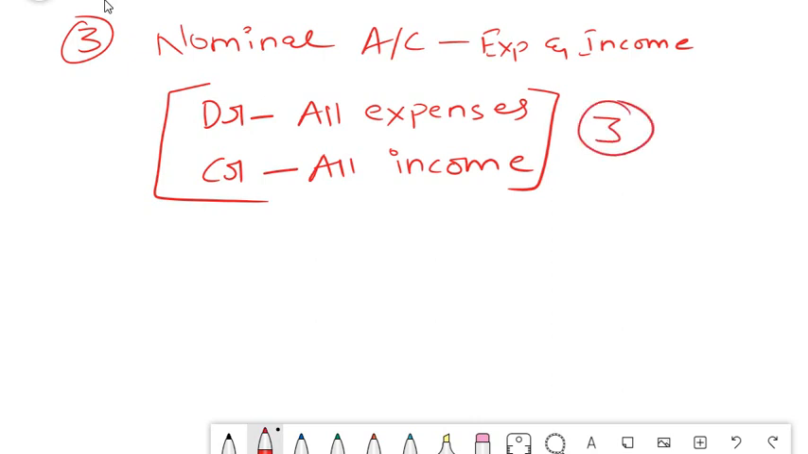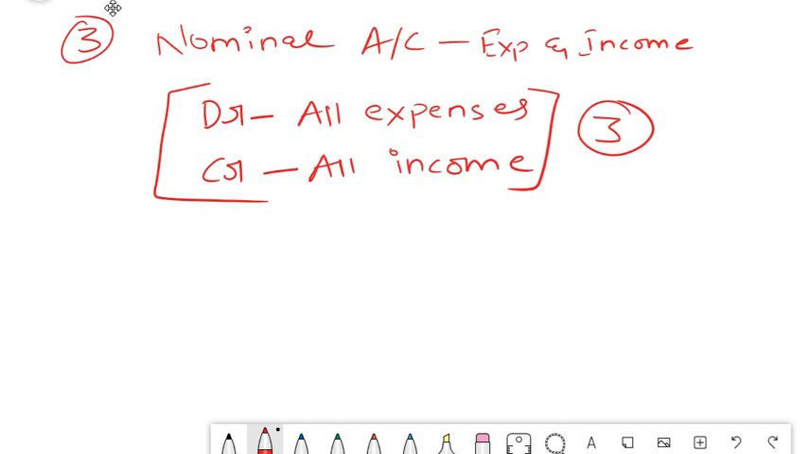So the first rule is what? Personal account. Personal account rule is debit the receiver, credit the giver. The second one is real account. In real account, what is the rule? Debit what comes in, credit what goes out.